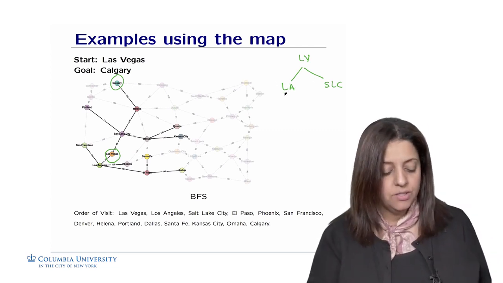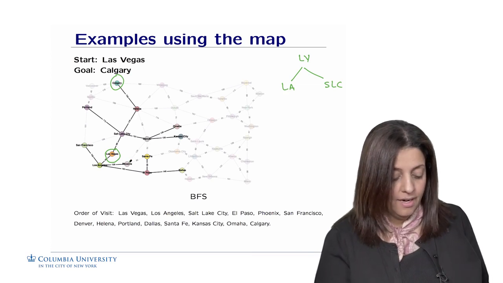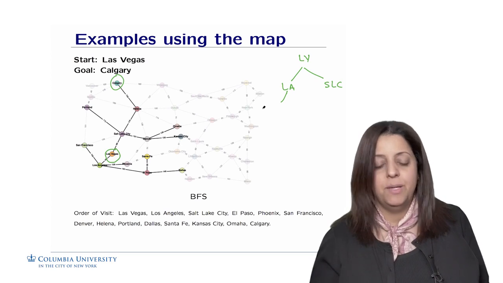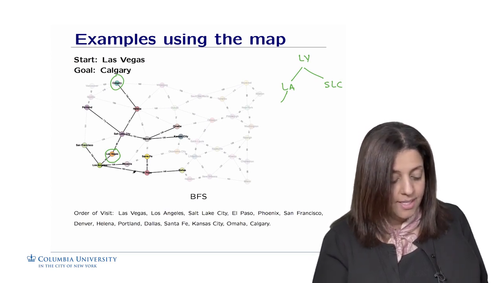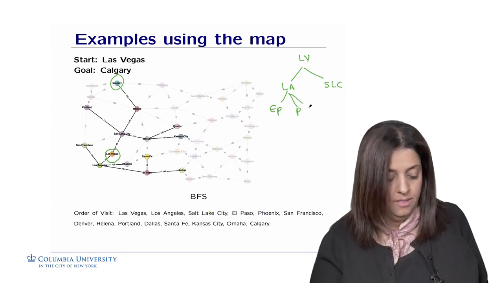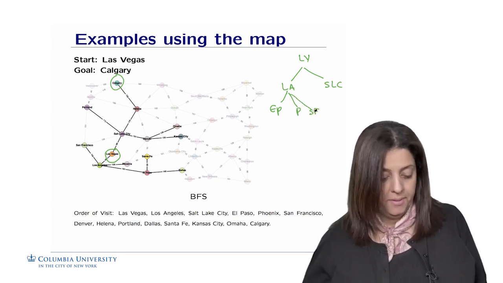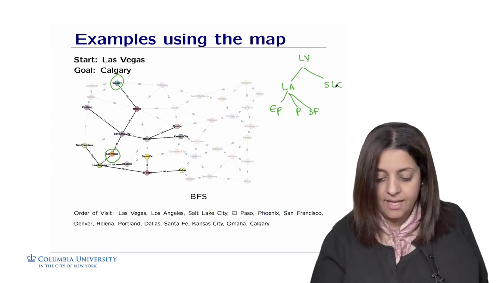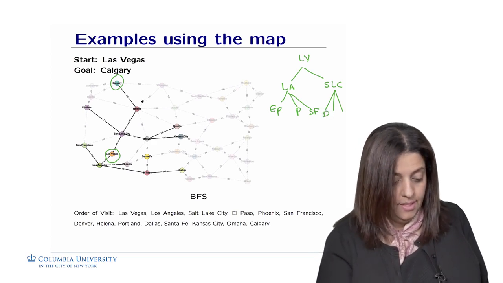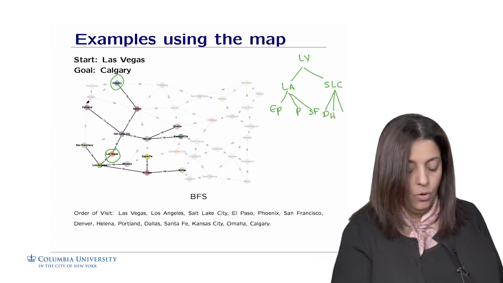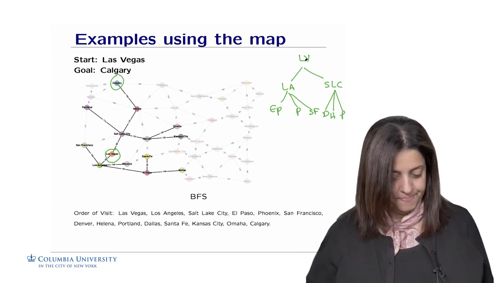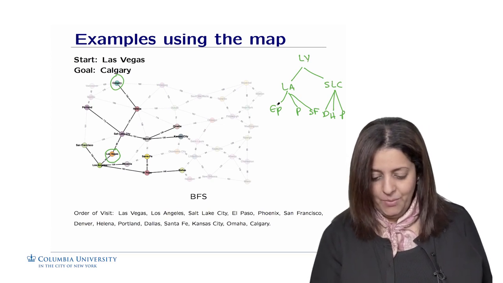Now from Los Angeles, we're going to explore the nodes that are either Phoenix, El Paso, or San Francisco. We are going to put them again in lexicographic order, so it's going to be El Paso, or Phoenix, or San Francisco. On the other side, for Salt Lake City, the cities to explore are Denver, or Helena, or Portland. And we don't add Las Vegas for the same reason that it was already explored. Then next, we did the first layer, now we're doing the second layer.